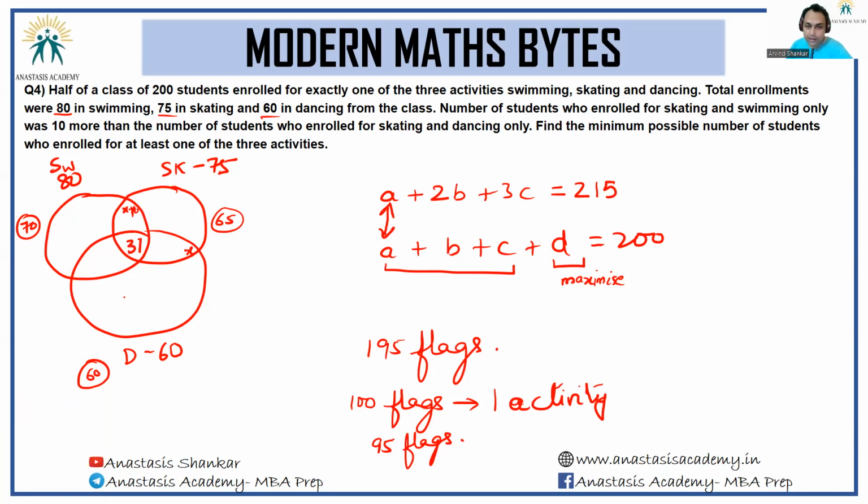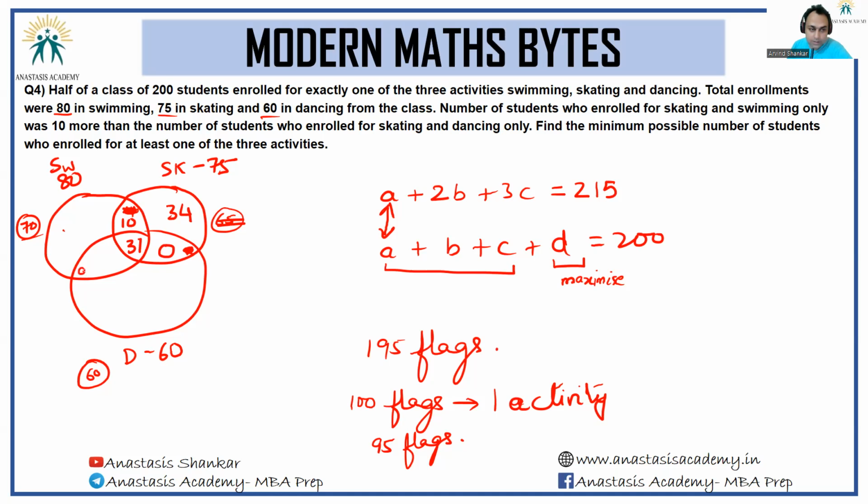Let me fix it. When I fix this as 31, at the same time, what I've also done is I fixed this as 0 and I fixed this as 10. This is done. This is 0. This is 10. Only then I will get 70, 65 in this. So 10, 31, I've got 41 people recorded here. So 34 would come here.